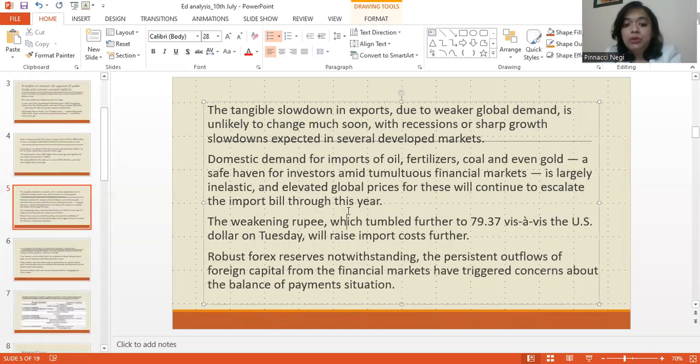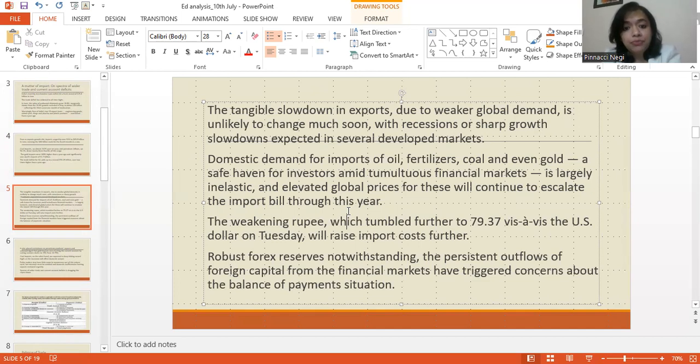Next, students, the tangible slowdown in exports due to weaker global demand is unlikely to change much soon, with recession or sharp growth slowdowns expected in several developed markets. So what the author here says is that our exports are not likely to increase in the near future or anytime soon, because there is weak global demand. That is one. And secondly, students, several countries, particularly the developed countries like the US, are on the verge of a recession. So we don't have much hope there that we can decrease our trade deficit by